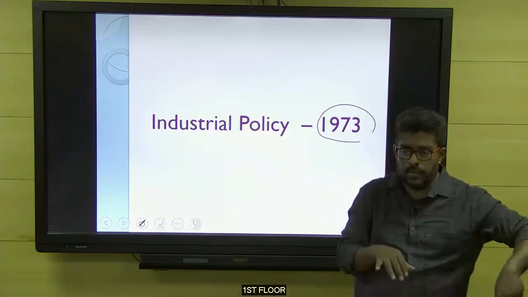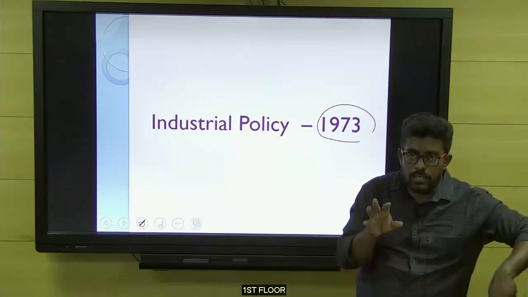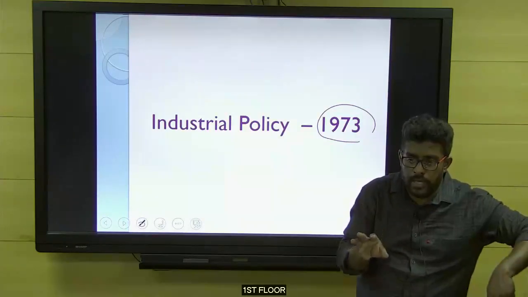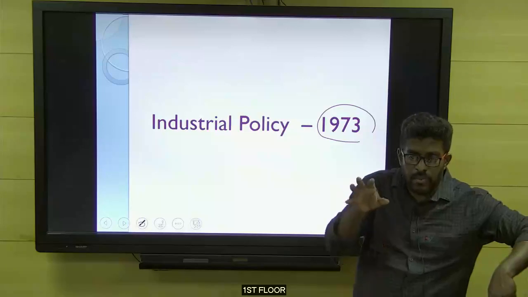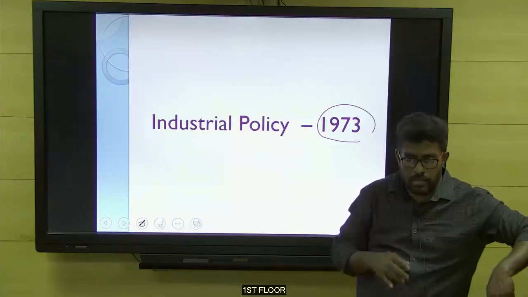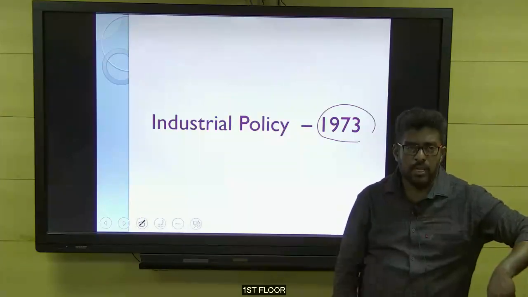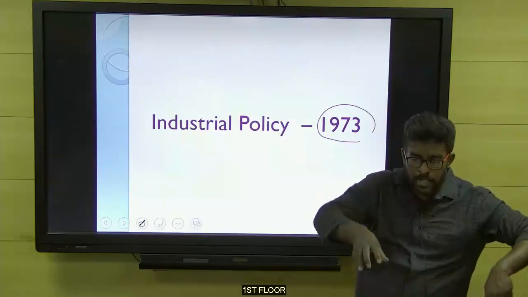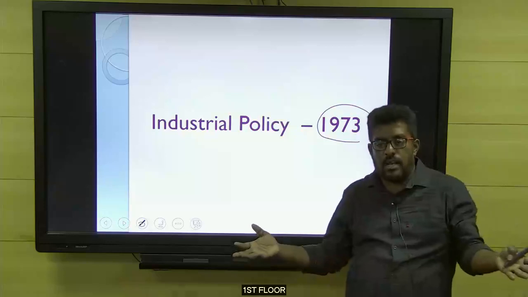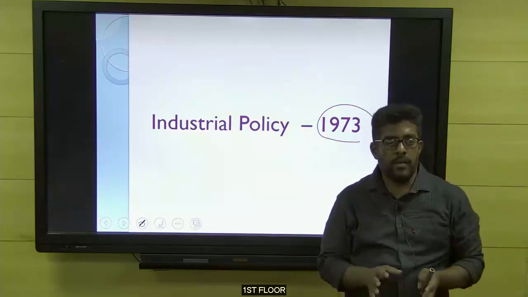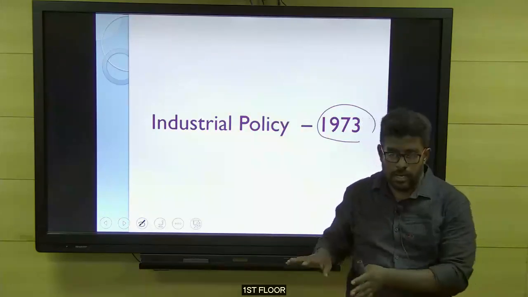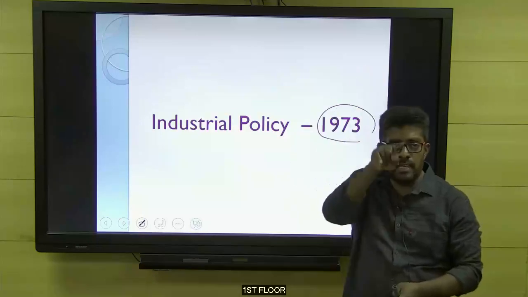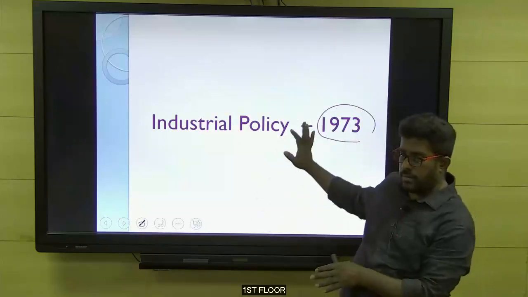Now let's understand the picture. You all know that there is a group of industries in our economy which are referred to as core industry. You would have come across this term in core economics or somewhere in the paper. So core industry means the industries which act as the base for other industry. Without them, the other industries cannot function. Example, we call 8 industries the core industry at present, but at that time 6 industries were called the core industry during 1973.